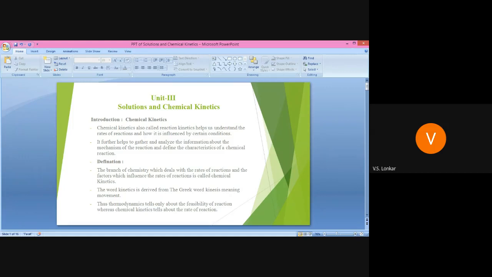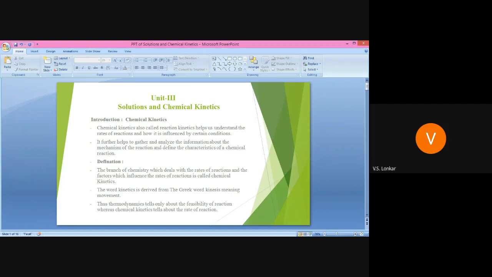Because the first two factors, the feasibility or possibility of reaction, and the extent up to which the reaction proceeds, can be easily explained by thermodynamics. But the third factor, the speed of the reaction, could not be explained on the basis of thermodynamics.